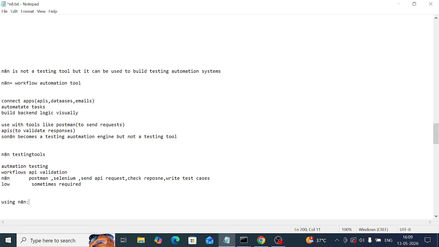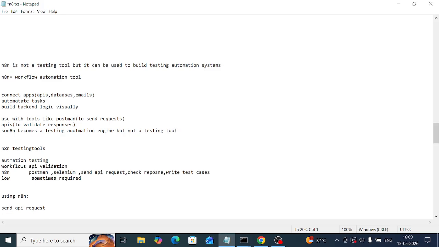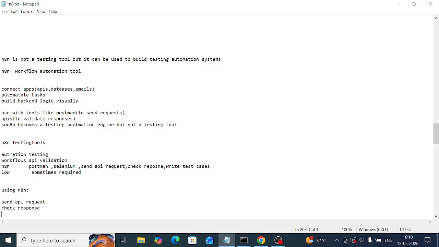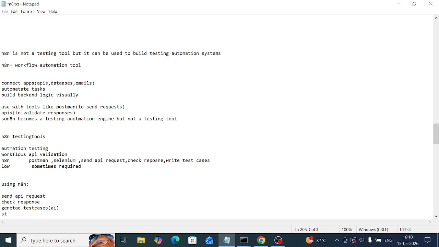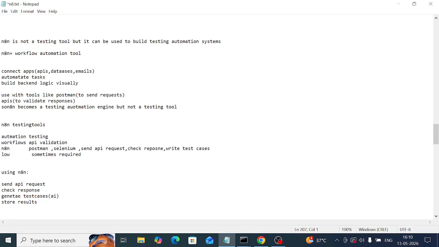In n8n, we also send API requests, same as Postman, and check responses. But there we write test cases manually, here we generate test cases through AI, and then store the results.